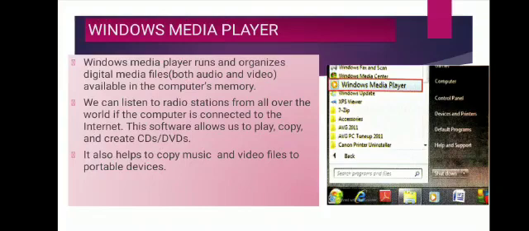Now where it is present? See in the diagram. When you click on the start button, in accessory option it is given Windows Media Player. It also helps to copy music and video files to the portable devices.